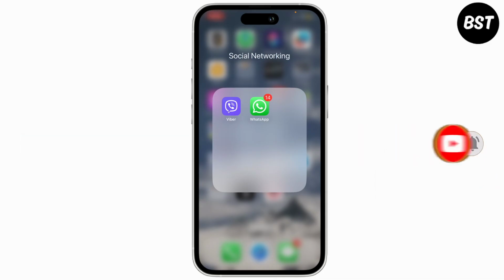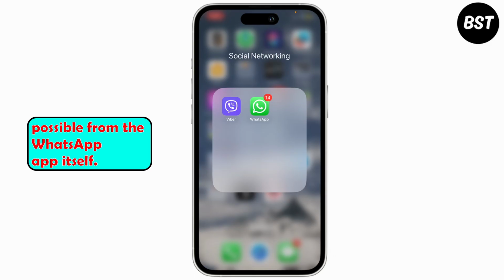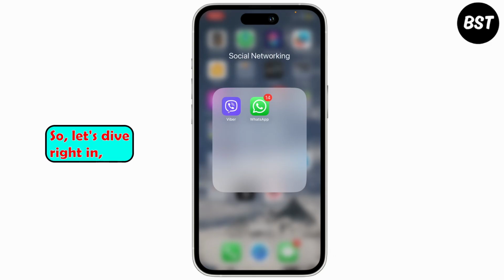Changing WhatsApp notification sound is possible from the WhatsApp app itself. So, let's dive right in.